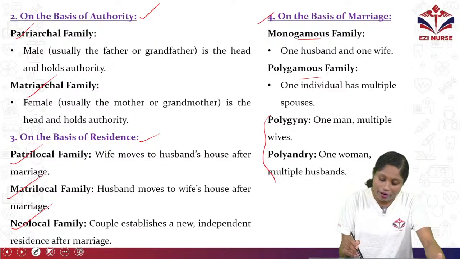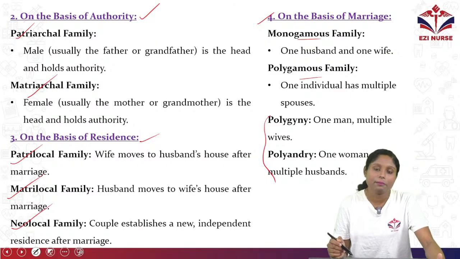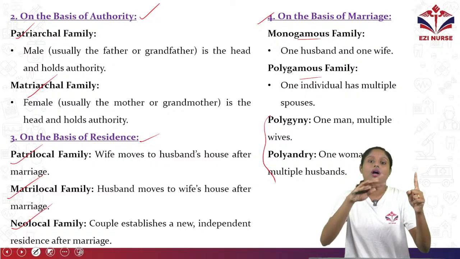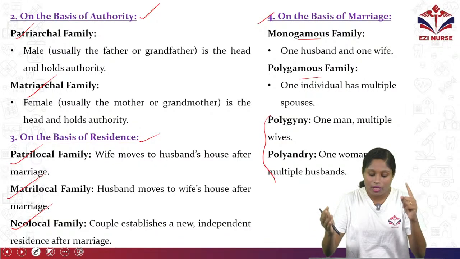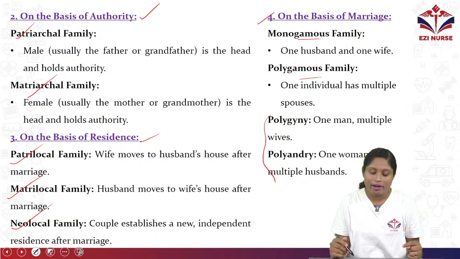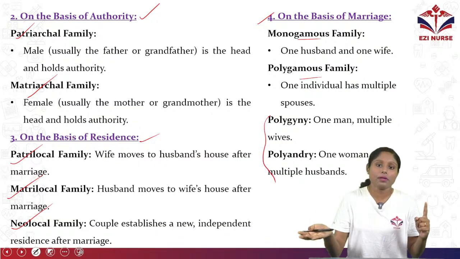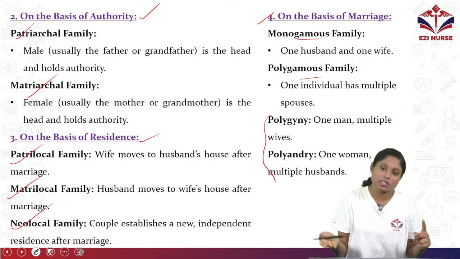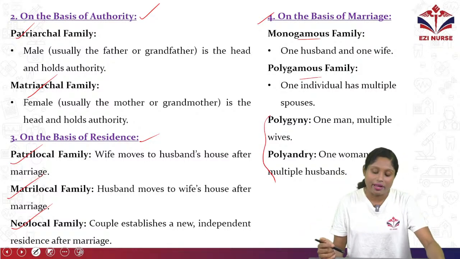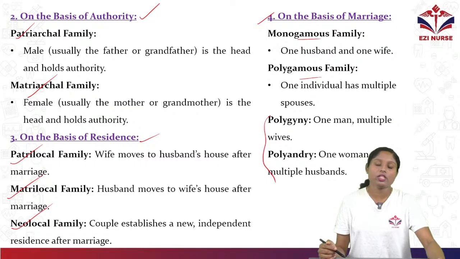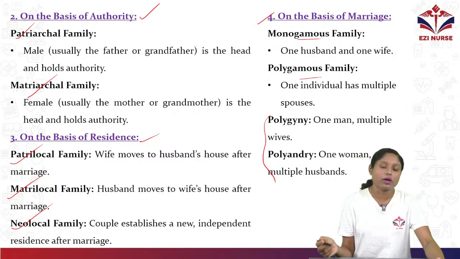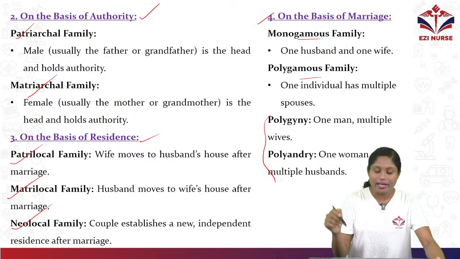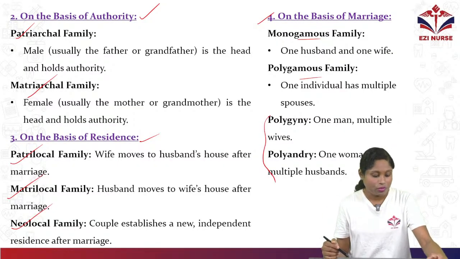So it is also divided into 2 types. Polygyny means one man, multiple wives. So if one man marries more than one girl, having more than one wife, then it is polygyny. Polyandry: one woman marrying multiple men, or having multiple husbands, that is polyandry. So this is on the basis of marriage, monogamous family and polygamous family. Polygamous family is divided into either polygyny or polyandry.